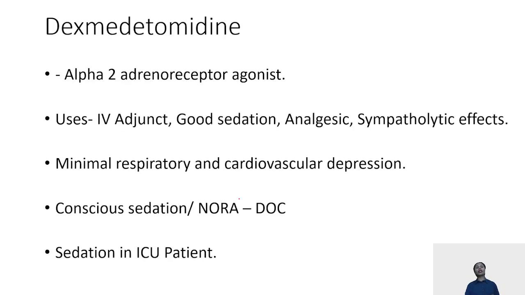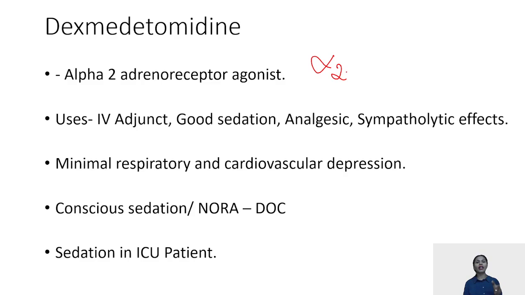Coming last to dexmedetomidine, not actually used as an induction agent, but used in the form of pre-medication to enhance the effect of your induction agents. It's a centrally acting alpha 2 adrenoreceptor agonist like clonidine, but its effect on the alpha 2 receptor is very high in comparison to clonidine.